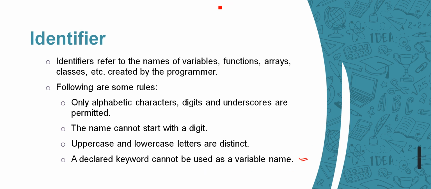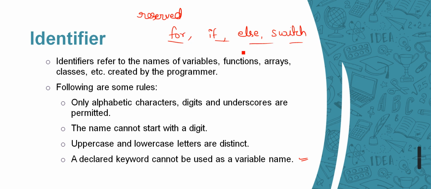This is very important. We already have learned about the keywords. Keywords are reserved words, and we also have seen some of the keywords like for, this is a keyword, if, this is a keyword, else, this is a keyword, right? Switch, this is also a keyword. We have seen a few of them right now. So these are the reserved words in C++.